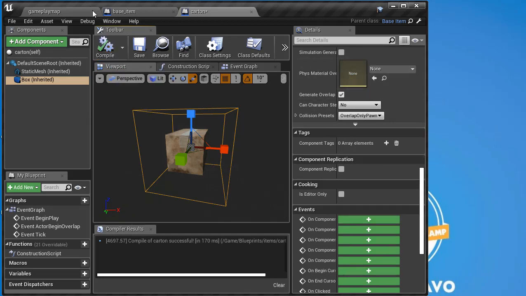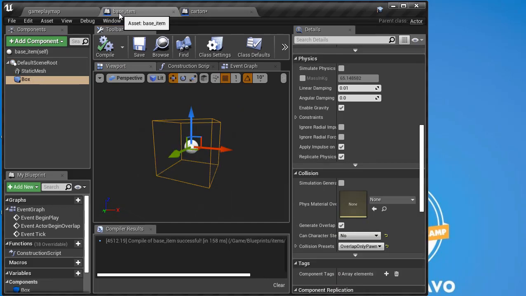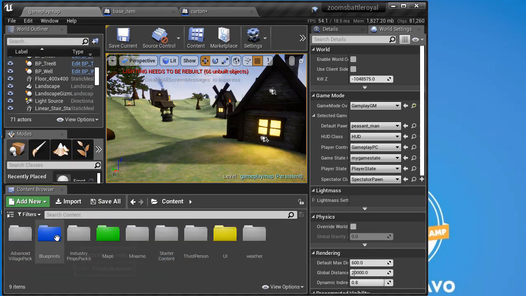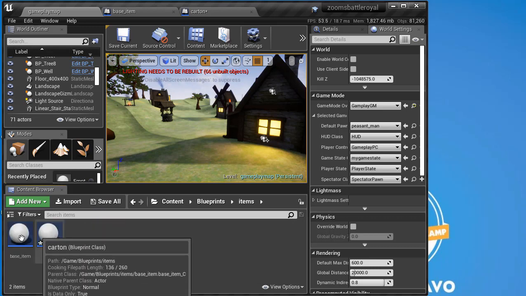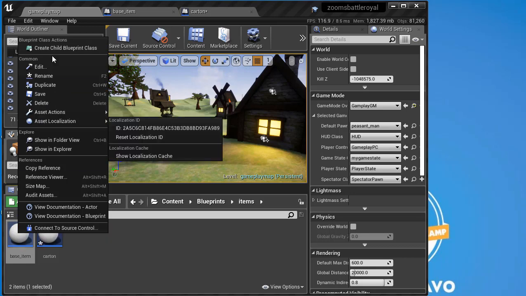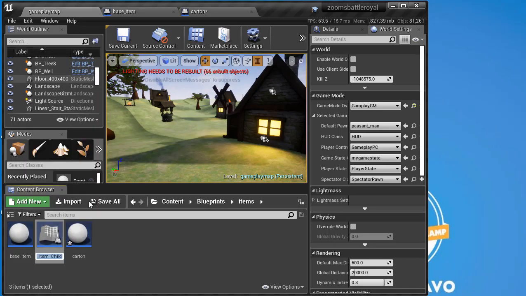And now I can create another item if I wanted to. I could go back to my gameplay map, go into content, blueprints, items, and on my base item, what would I do? That's right, I'm going to right click, create child blueprint class, and then I can start working on another item that I can create. All right, so go ahead, have some fun creating as many different cool items.